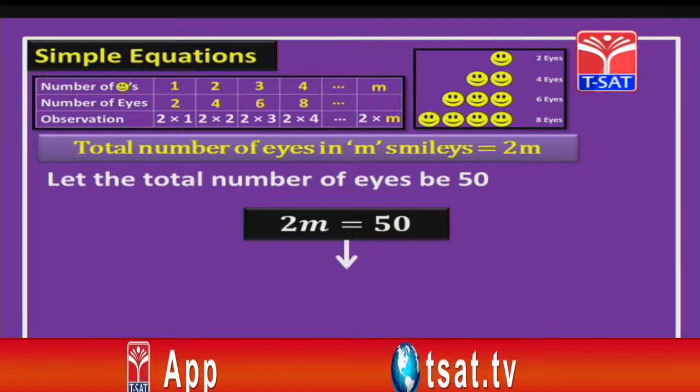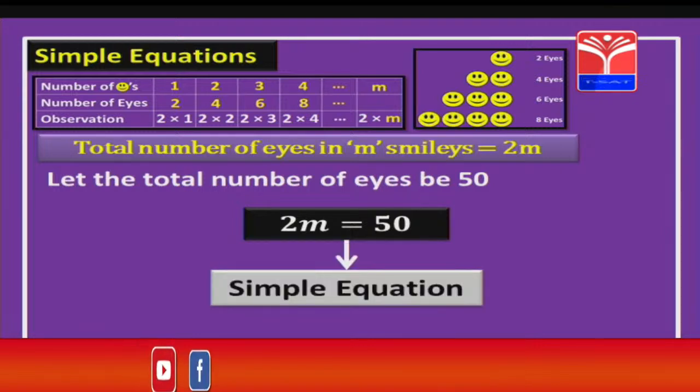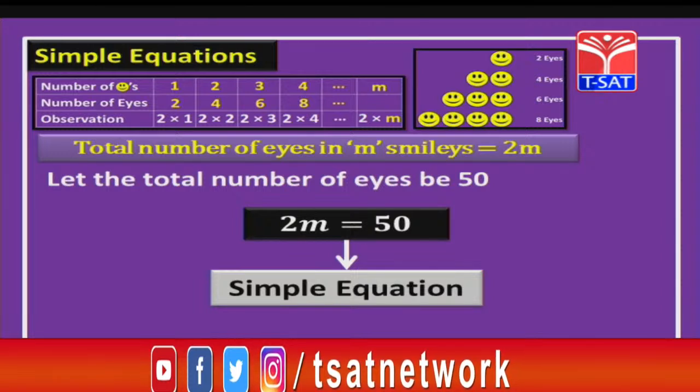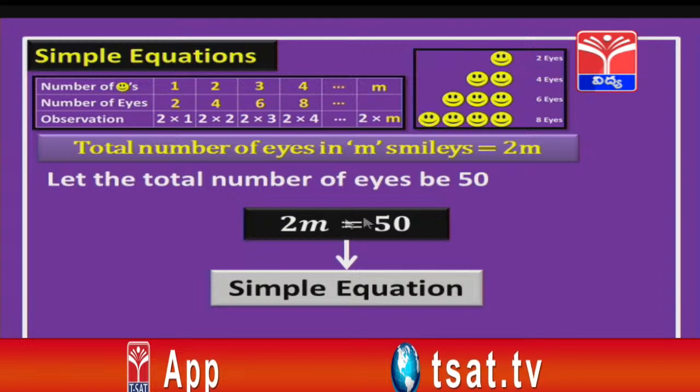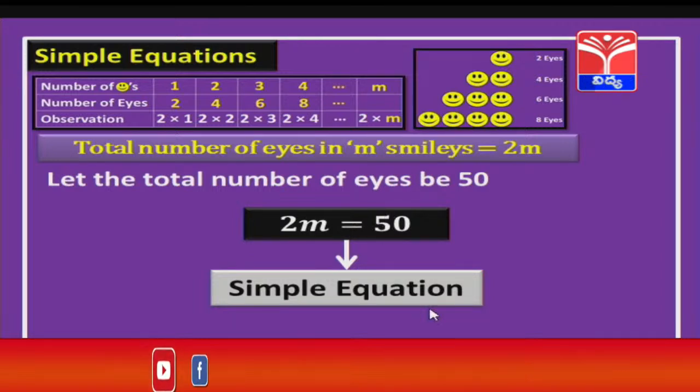Now, this 2m equal to 50 is called a simple equation. Notice that, children, in this equation there is an equal to sign. This is the equality sign. Whenever this equality is there between two terms or two expressions, only then do we call it an equation.